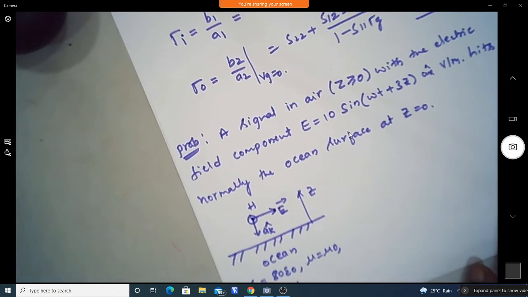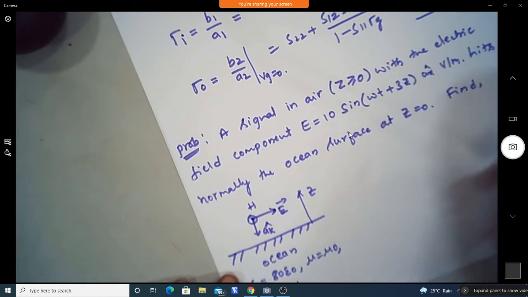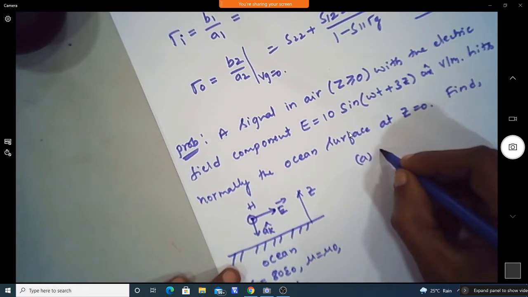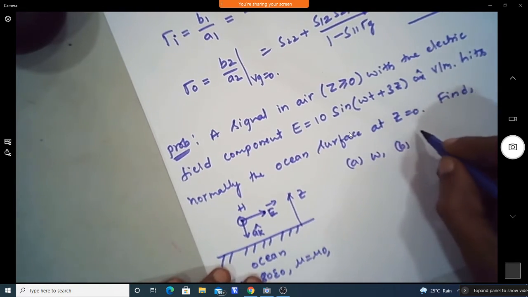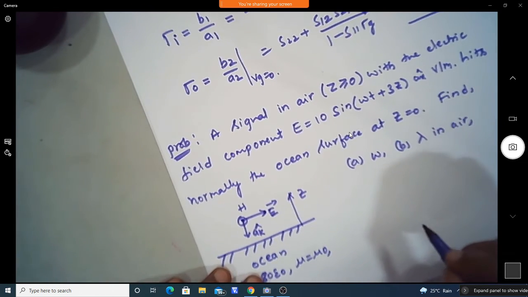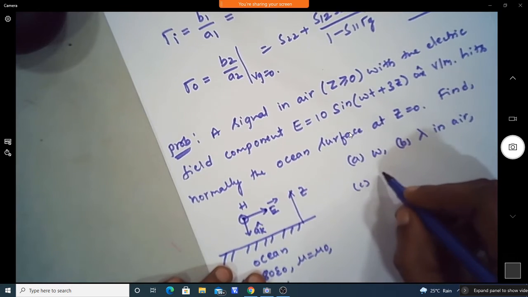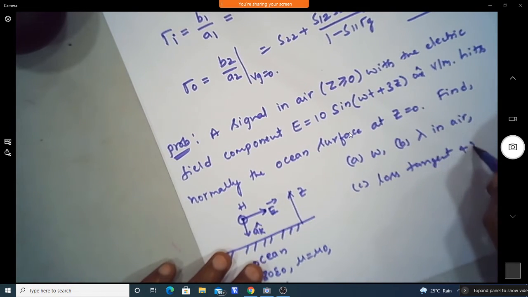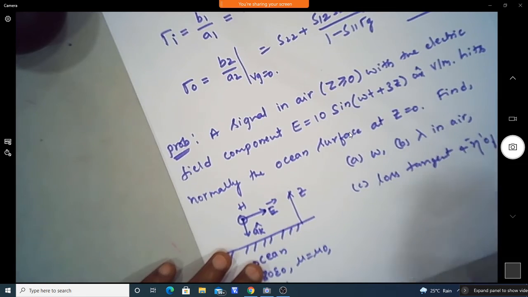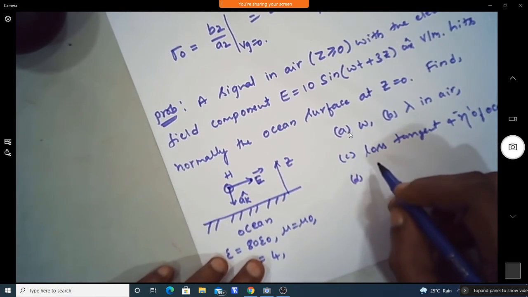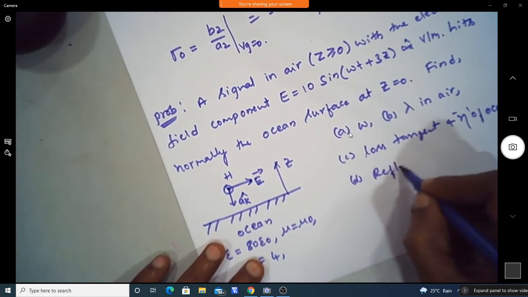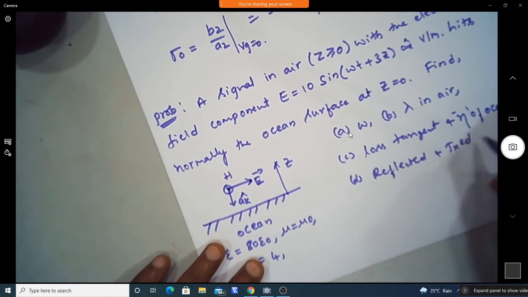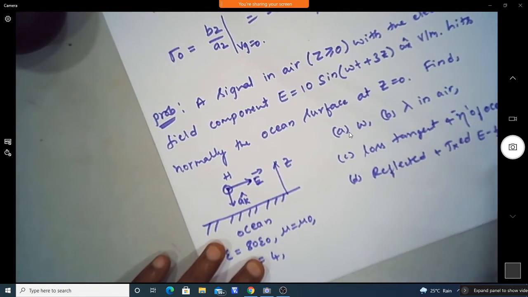Now we need to find out: A, what is omega; B, lambda in air; C, the loss tangent and the intrinsic impedance of the ocean; and then the reflected and transmitted electric field. This we need to find out.